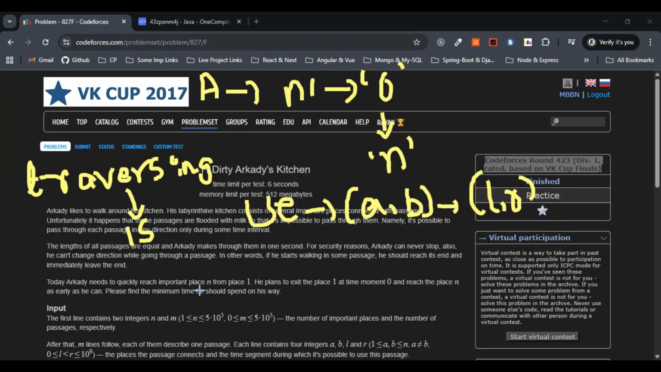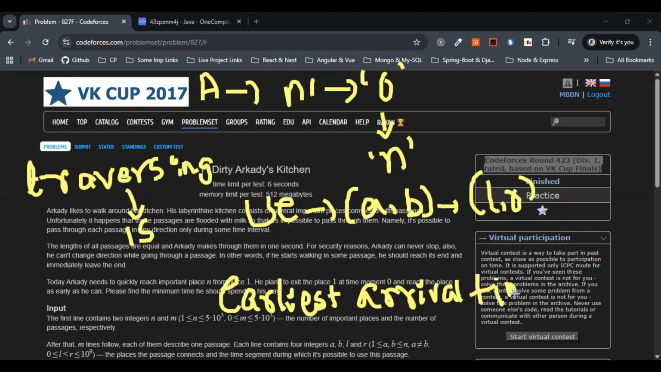What we need to find here is the earliest arrival time at node n, and we have to print -1 if it is impossible. So this is the question.